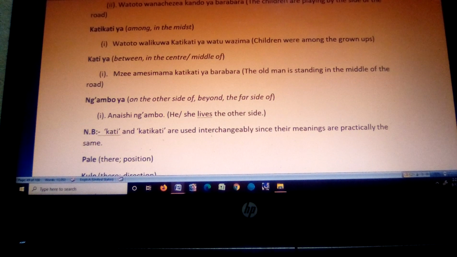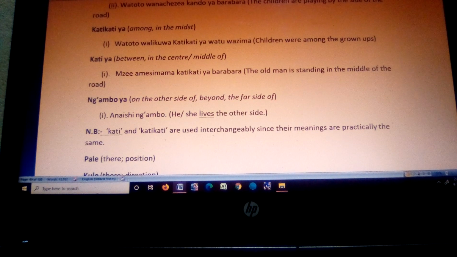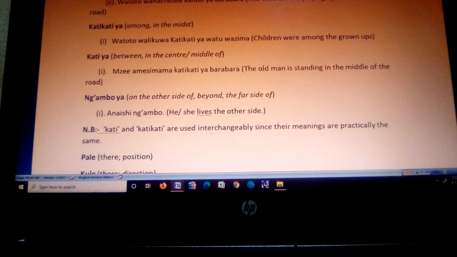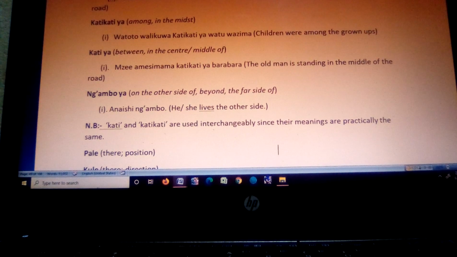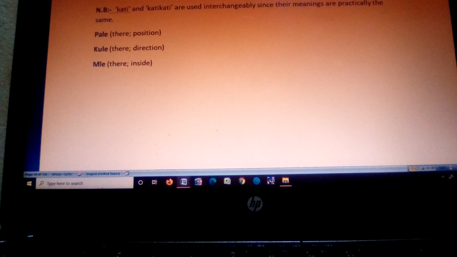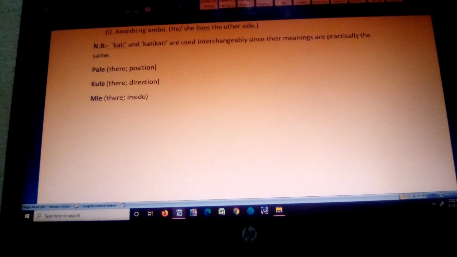Then I had written for you here NB, note: kati and katikati are used interchangeably since their meanings are practically the same. So mark that their meanings are practically the same, but remember from the usage, you saw there was some little difference. There is a little difference, but the meaning would mean the same.